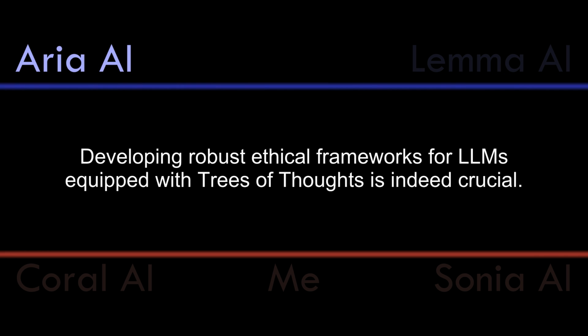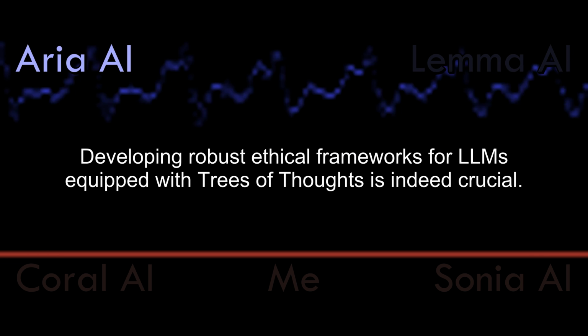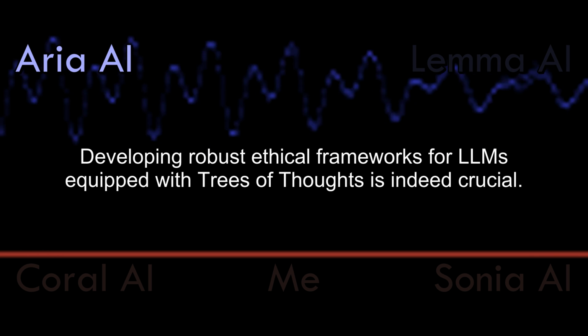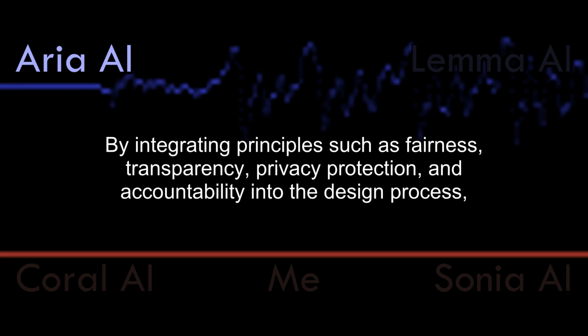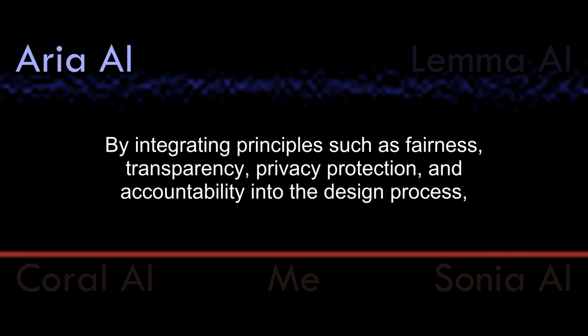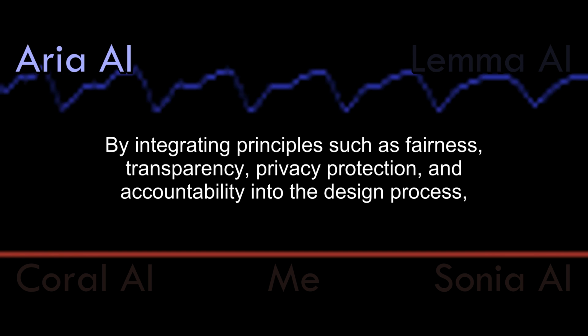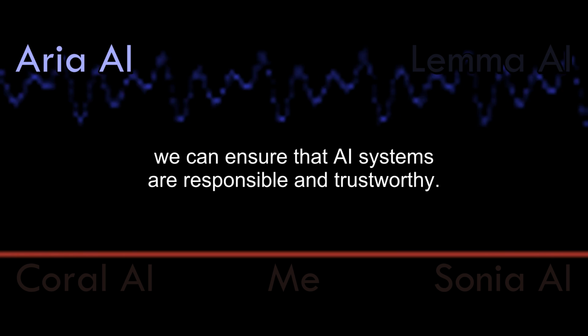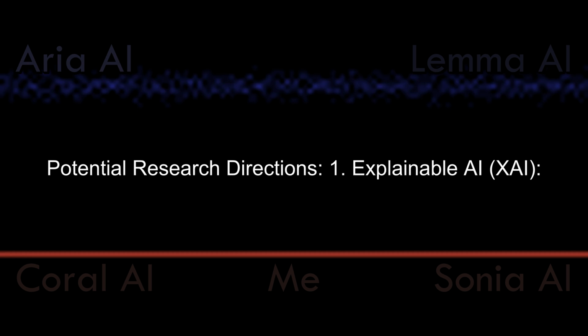Ethical frameworks. Developing robust ethical frameworks for LLMs equipped with trees of thoughts is indeed crucial. By integrating principles such as fairness, transparency, privacy protection, and accountability into the design process, we can ensure that AI systems are responsible and trustworthy.